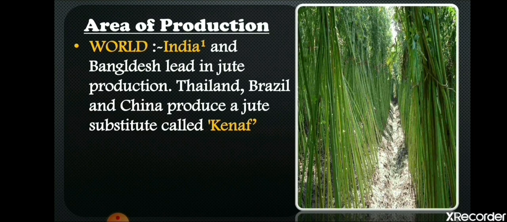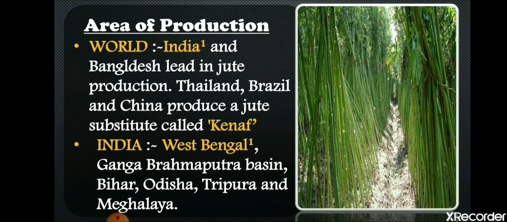And if we talk about Thailand, Brazil and China, students, there is one crop. Like in history, we have learned about woad, that woad is the substitute plant of indigo. Like that, countries like Thailand, Brazil and China used to use kenaf. As you can see in the picture, kenaf is also a tall grass-like plant. That is not jute, it is kenaf. So the question can arise, what is the substitute of jute in different countries? You will say kenaf. Kenaf also looks like jute and it is also a fiber plant in other countries.